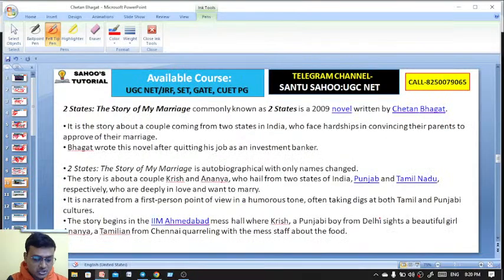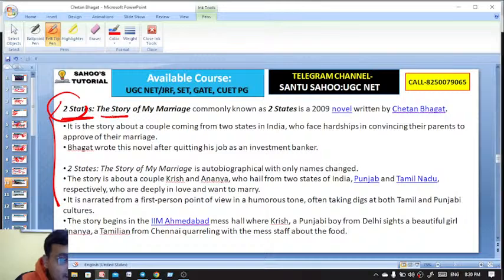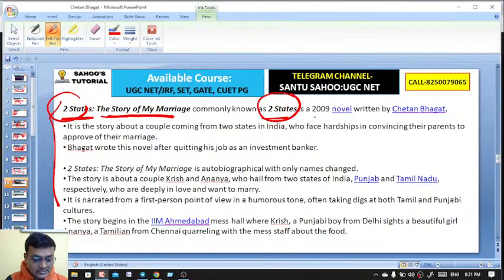And you know the story as well, even the movie. So 2 States is also based on a movie, okay? The movie is made based on this novel. The 2 States, having the subtitle The Story of My Marriage, commonly known as 2 States, was published in the year 2009.